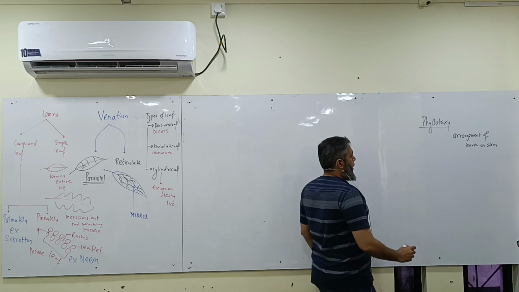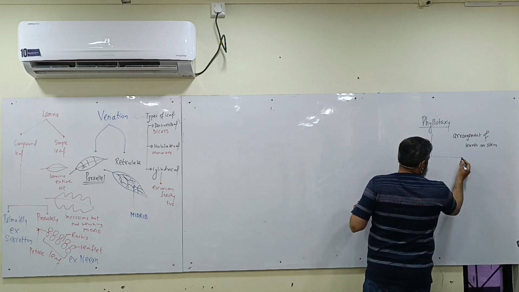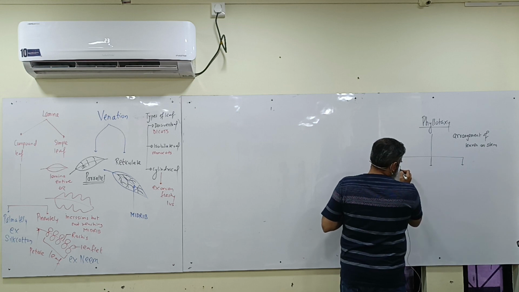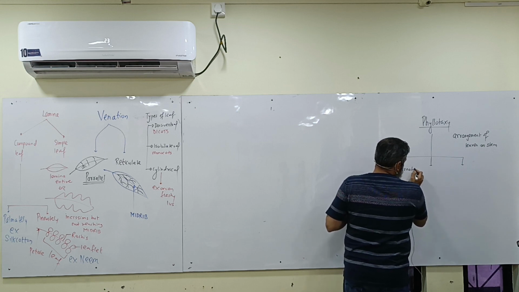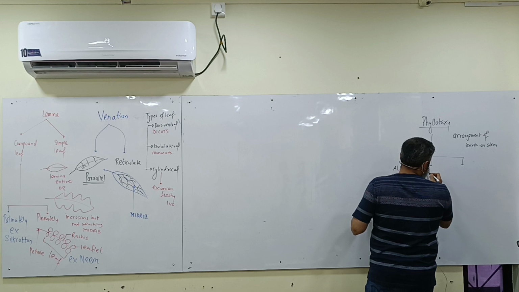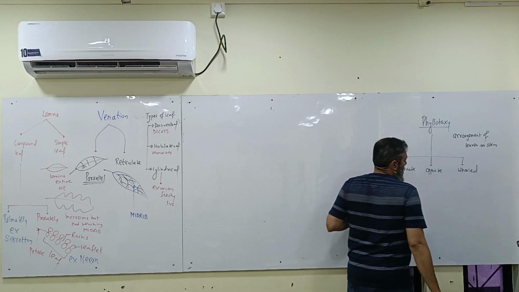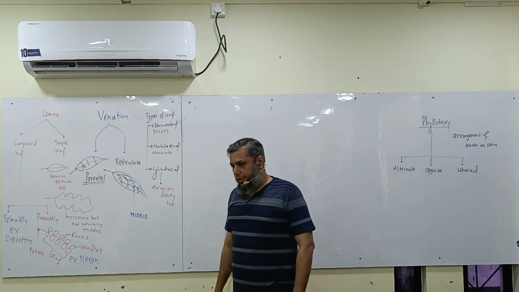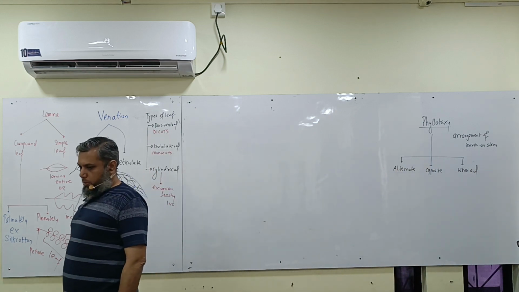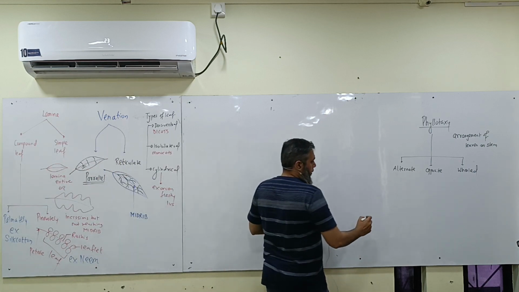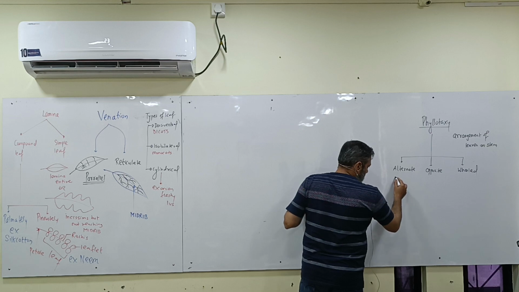Okay, and you have three main types: alternate, opposite, and whorled. Look here, everyone. Alternate.